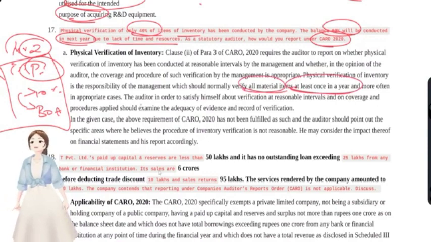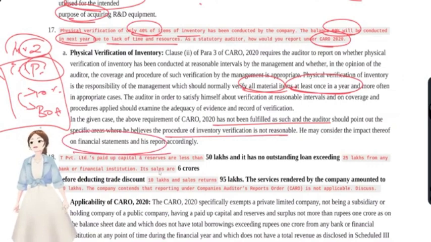So they have not physically verified the items, and so under CARO 2020 they have to report, as they have not fulfilled the criteria of physical verification for all the material items, right? So the physical verification was not reasonable, so that might impact the financial statements.